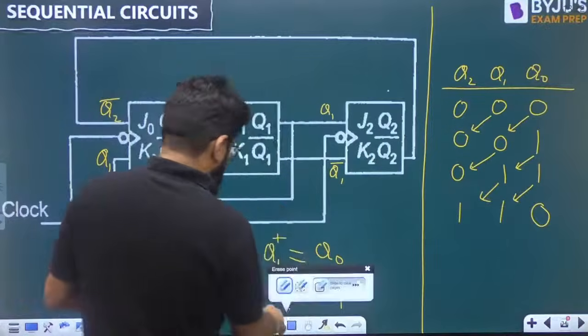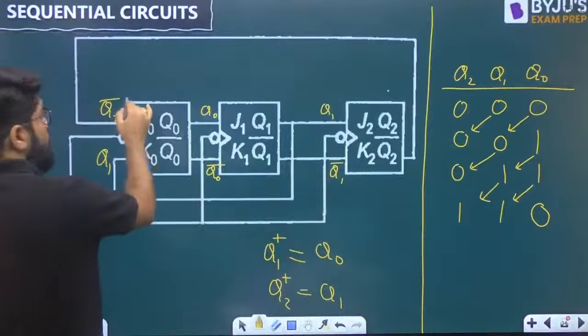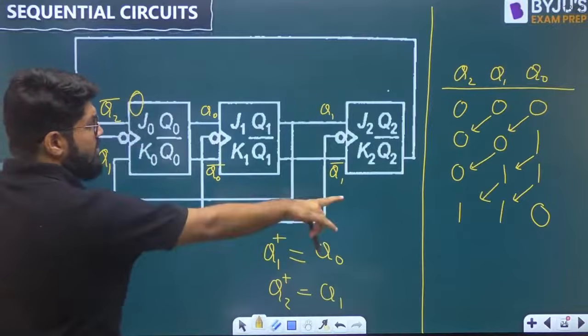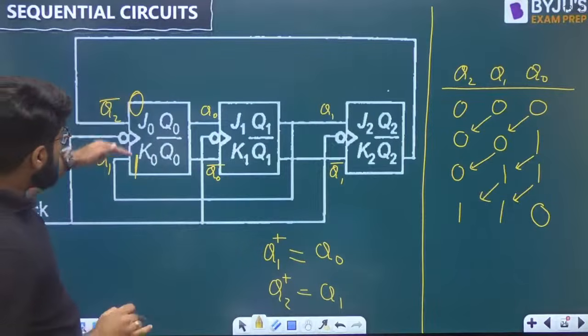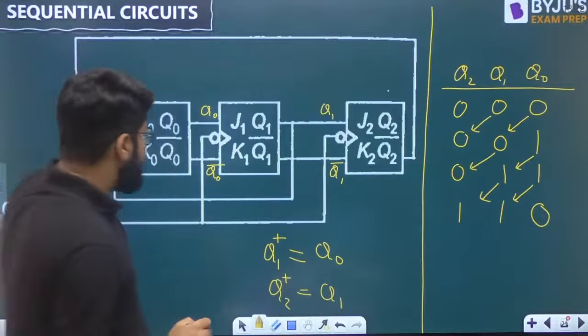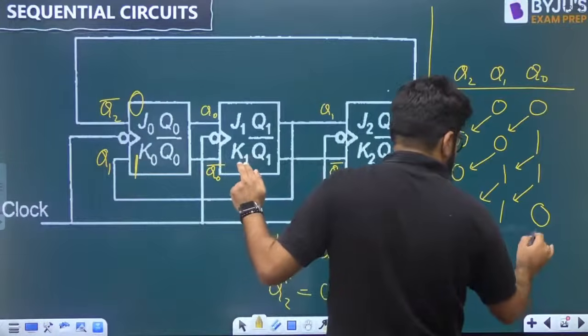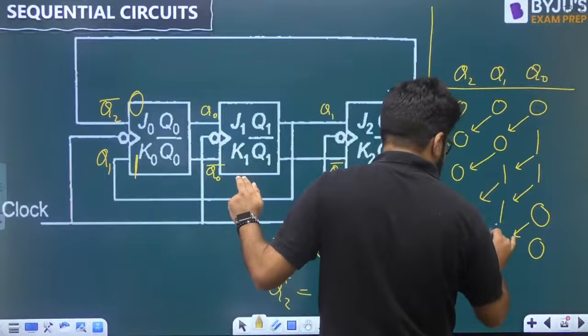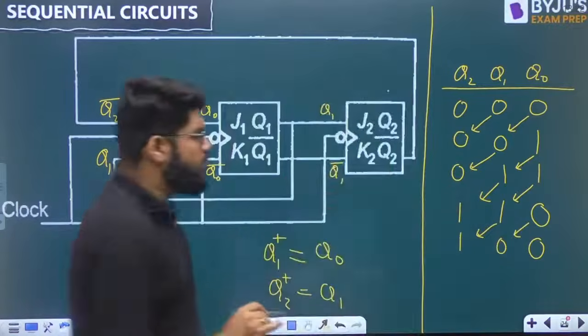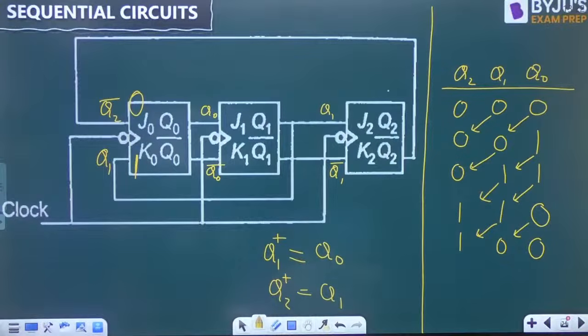Now what is the value of Q2? Q2 is 1, so its complement is 0. What is the value of Q1? Q1 is 1. So J0 K1 is reset. This is reset and the rest is shifting. You get 100, a new state.